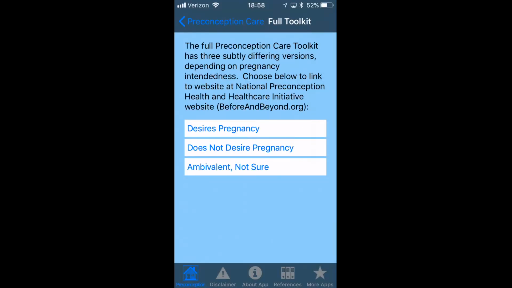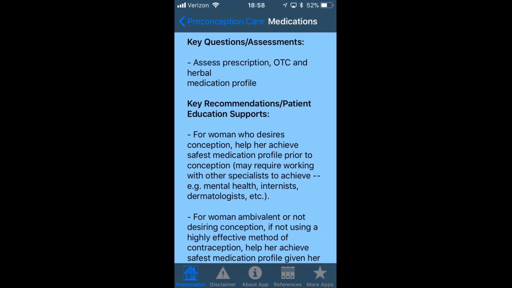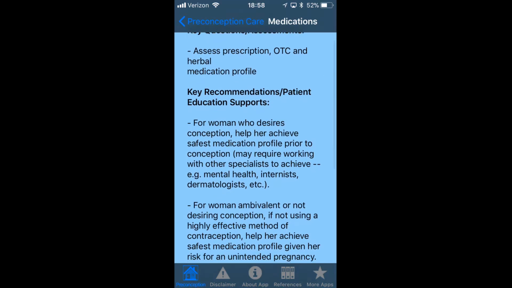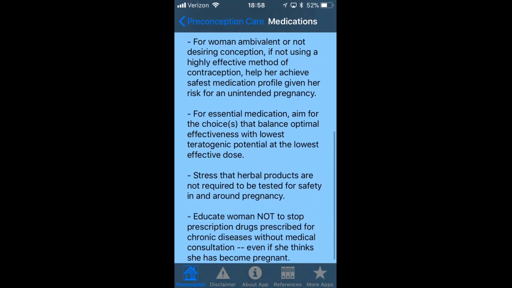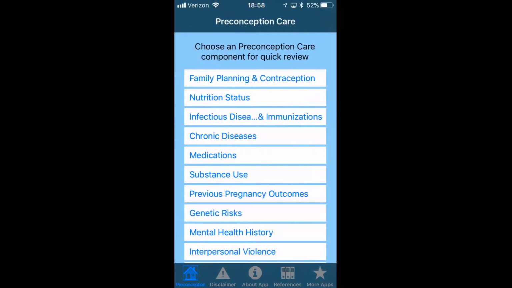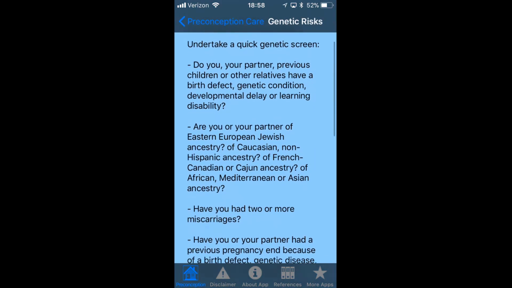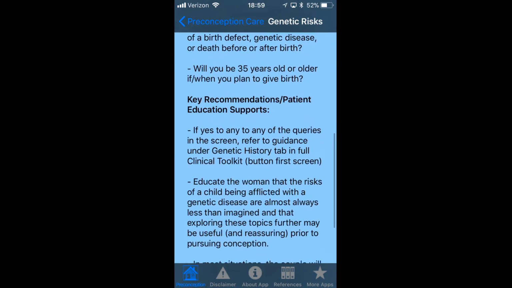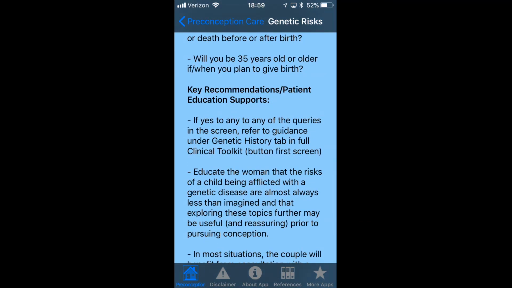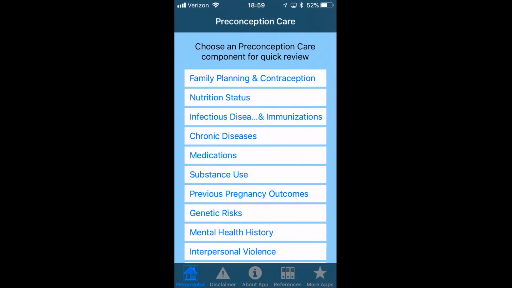Checking out another section here, let's look at medications. It talks about things that you need to make sure you're doing, that there are prescriptions, over-the-counter, herbals, and some key concepts to ensure you've gone over with the patient. Looking at genetic risks, our patient also had those. It kind of talks you through a quick genetic screening. Key recommendations, again, an area here with the genetic history tab in the toolkit where a hyperlink would be handy. Minor quibble, but nonetheless, I'm going to point out the good and the bad of all the apps we review here.